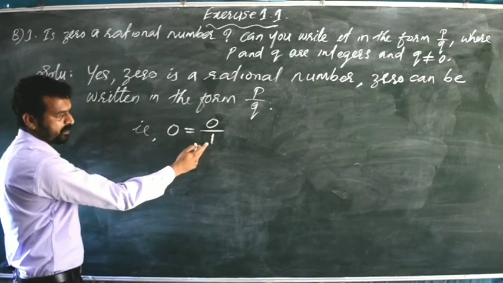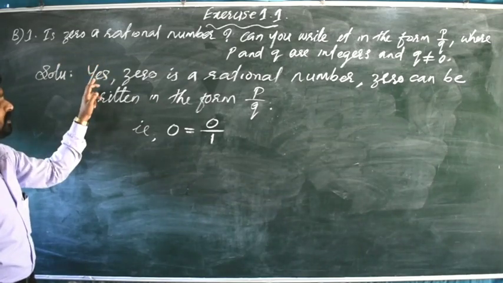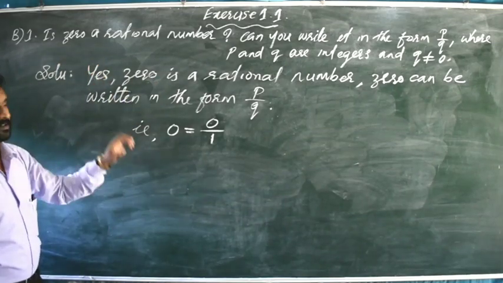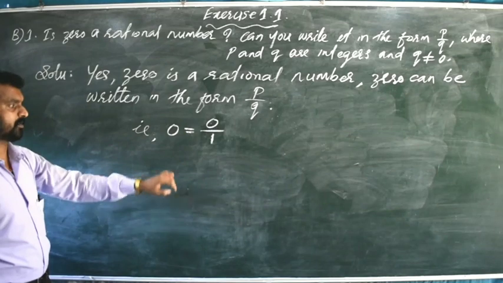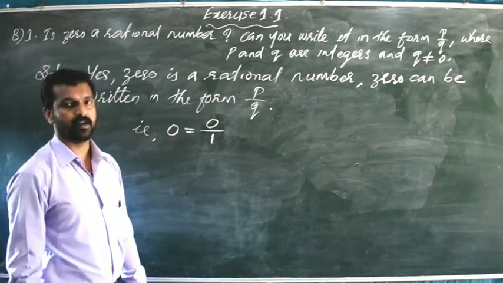Q is not equal to 0. So 0 is a rational number only. So the question was, is 0 a rational number? Yes, 0 is a rational number. 0 can be written in the form P divided by Q, that is 0 is equal to 0 divided by 1. That is the answer.